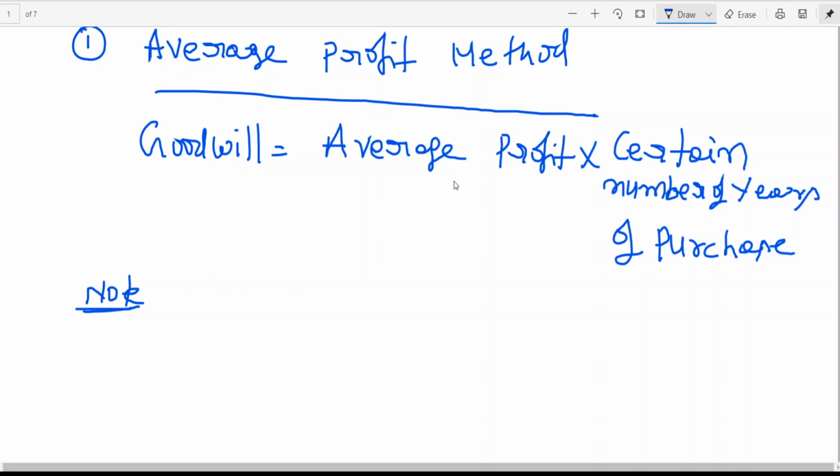Average profit. See, if I say this is my reputation, how can you prove my reputation? A simple example I'll tell you. You might have seen the IPL auction in cricket. They look at performance, like average strike rate, when they pick a player. In the bidding, they go for the person who has a good average strike rate.